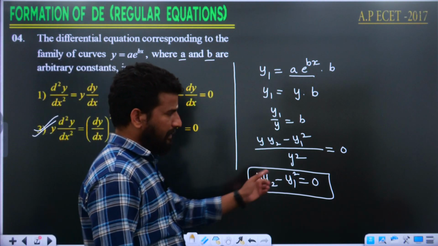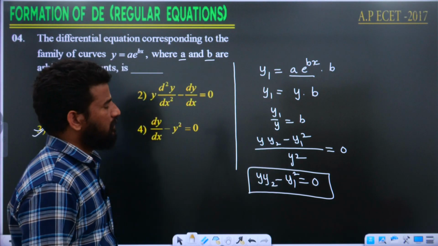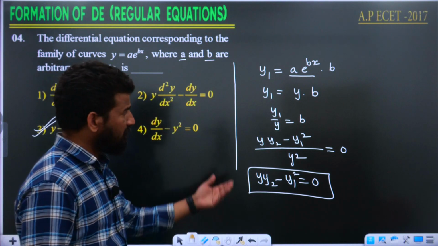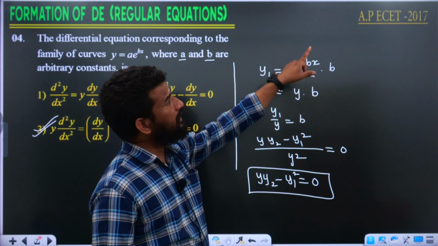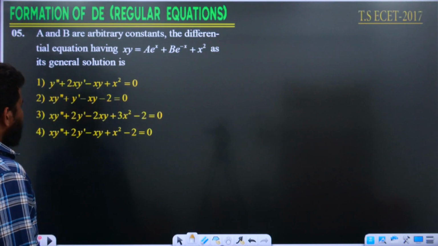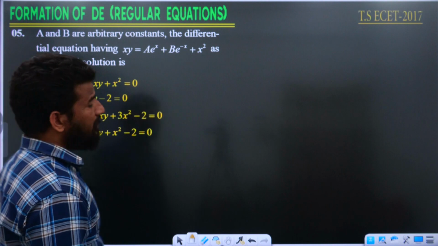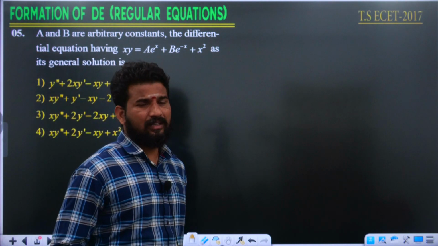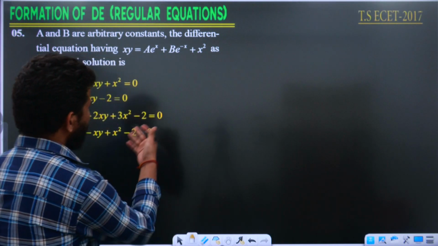This was repeated again in one more year. Let us look at it in the coming discussion. Okay, this was given for 1 mark in AP ECET 2017. Look at the questions, quite easy. You can easily answer these questions, where we practice a lot of problems in class. If your practice is sufficient enough, definitely you can answer all these questions.